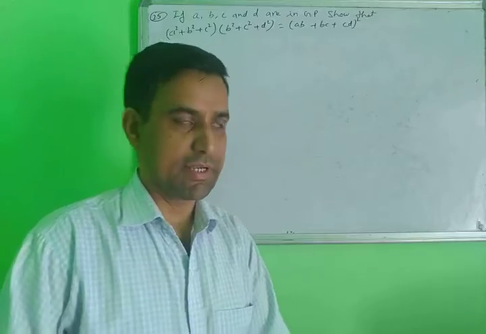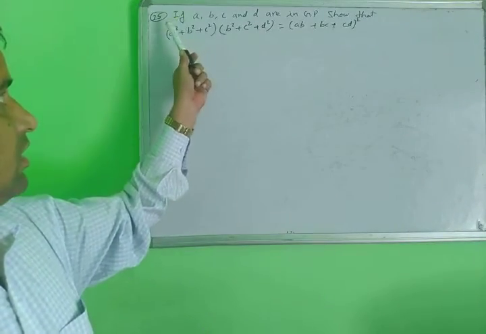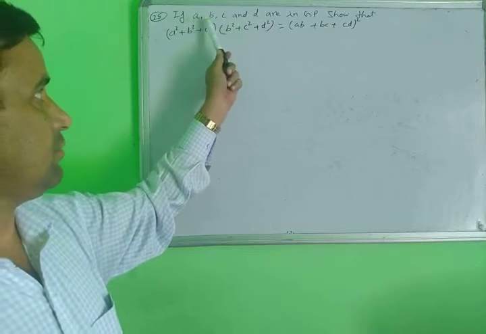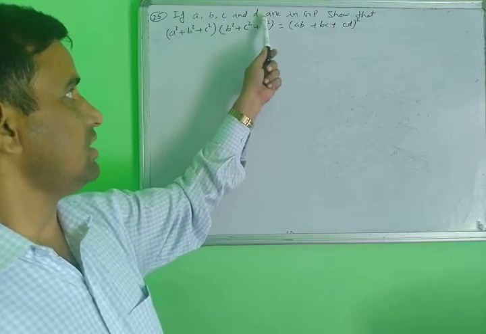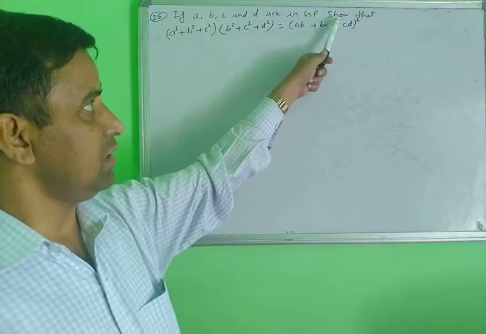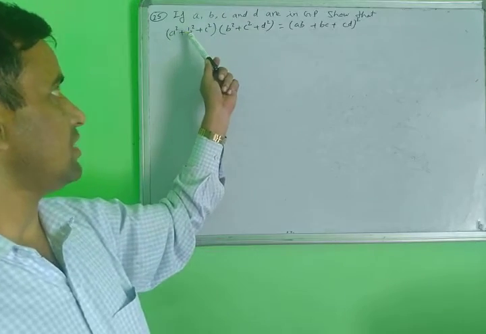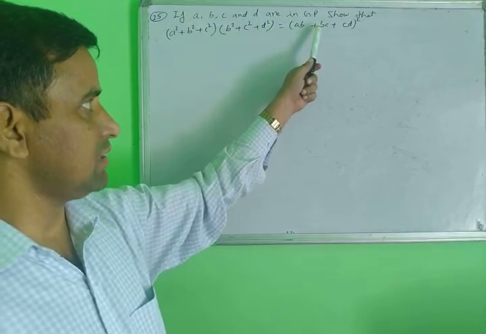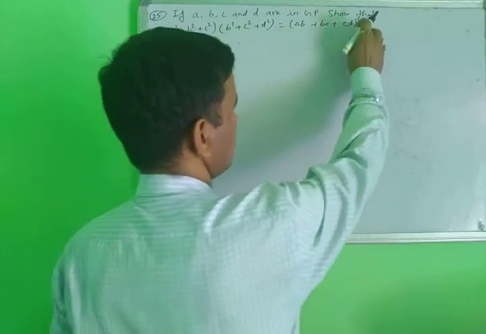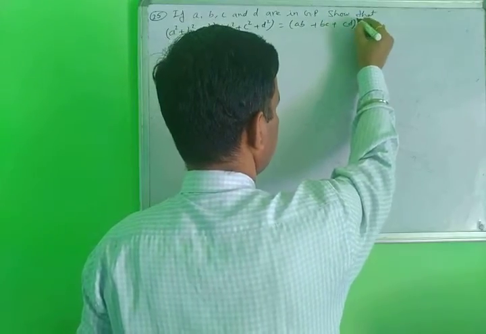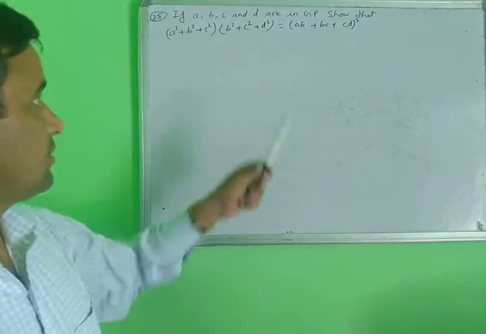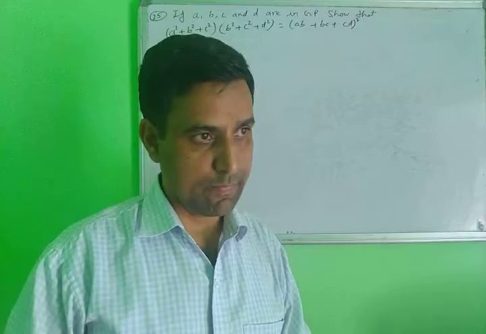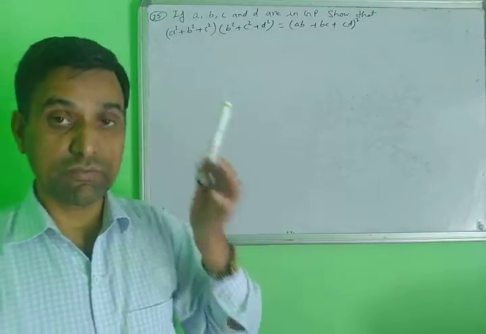Yes class, next I am taking question number 25. The special type of question is: if A, B, C and D are four terms in GP, then prove that (A squared plus B squared plus C squared) into (B squared plus C squared plus D squared) is equal to (AB plus BC plus CD) whole squared. This is the whole square here outside. So when the condition is given that A, B, C and D are in GP, you will prove this. This is a completely different type of question.